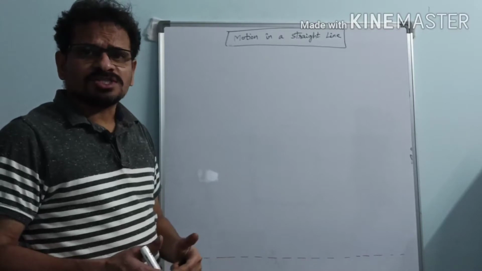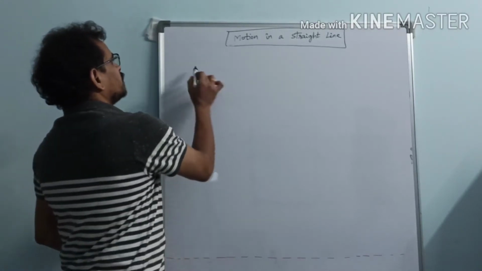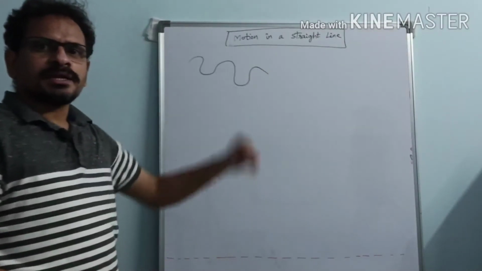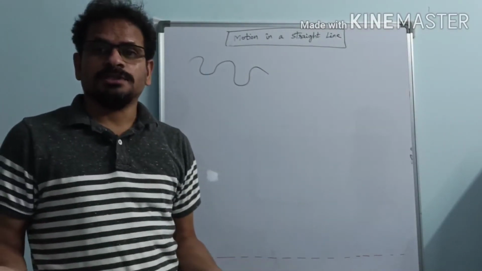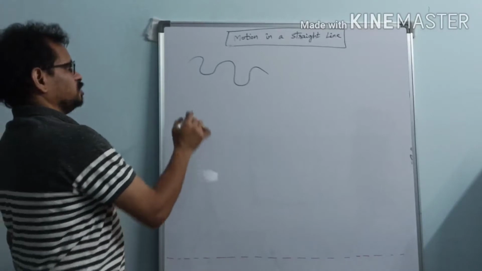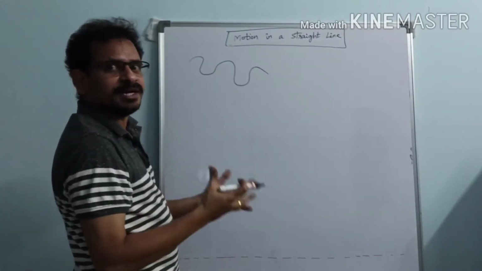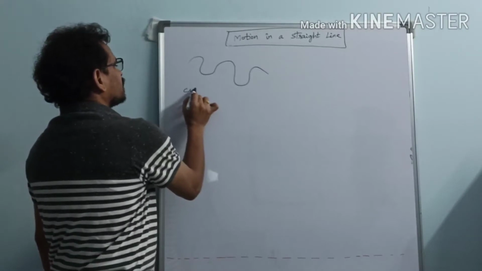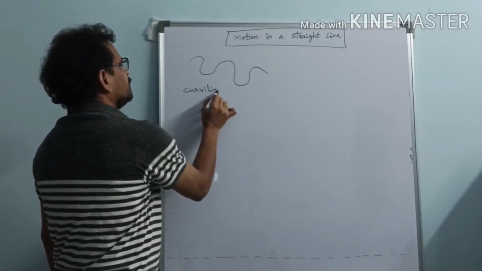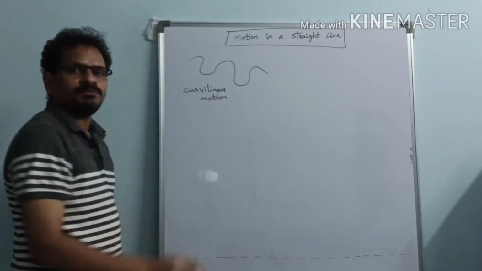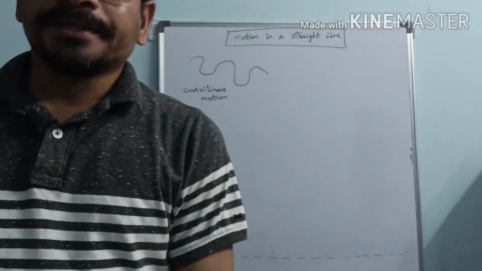How many types of motion are there? A body can move on curved lines like this. Is this a straight line motion? It is not a straight line motion. It is known as a curvilinear motion because it is a line, but it is a curved line. So you can call it a curvilinear motion. It is a curvilinear motion.